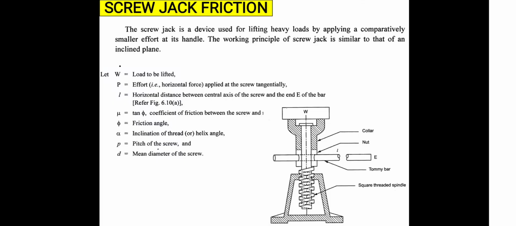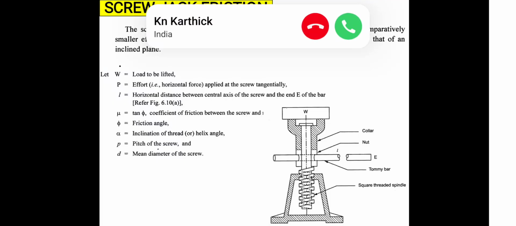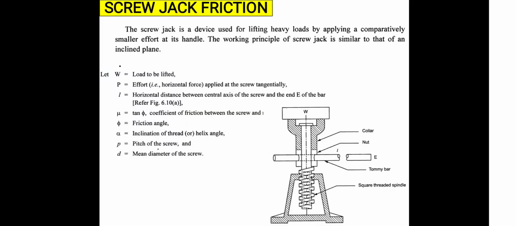Next we are going to discuss screw jack friction. The screw jack is a device which is used for lifting heavy loads by applying a comparatively smaller effort at its handle. The working principle of the screw jack is similar to that of an inclined plane. Just like sliding an object over an inclined plane, it works the same way. The figure shows the screw jack.